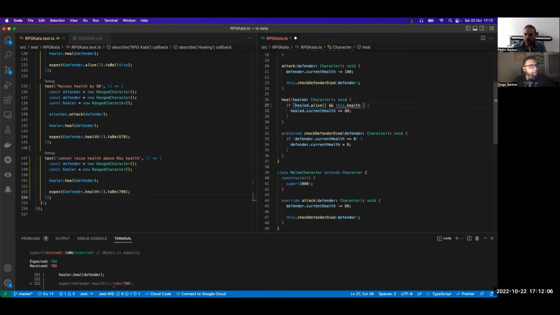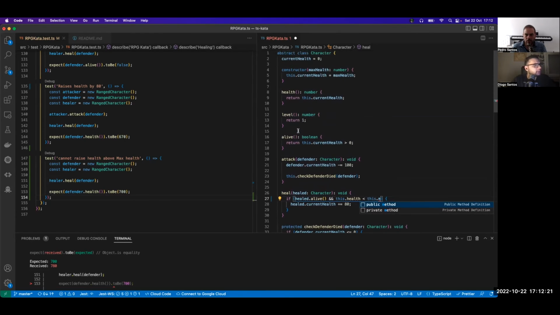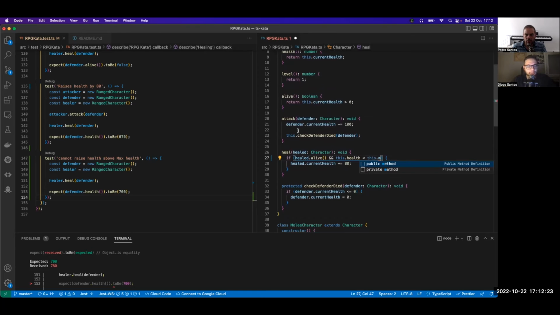It needs to be less than max health. I think we have a max. No, if it's equal, you cannot. It needs to be less. Do we have max health? Max health. I don't think it's this. Oh, you don't have that. You know why?